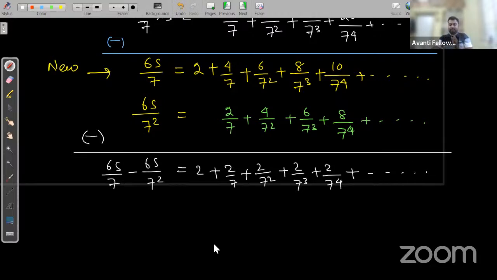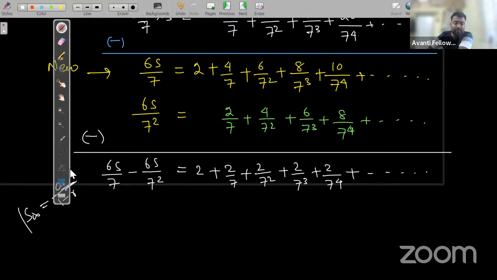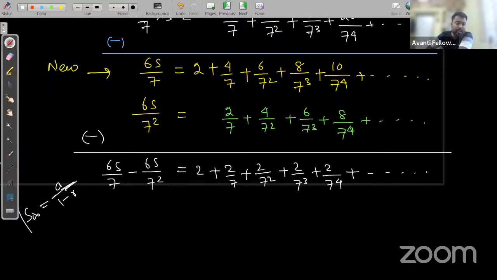So easily we can find the sum of the geometric progression. And also you can see in the right hand side, we have an infinite geometric progression. So what is the formula to find the sum of an infinite geometric progression? S infinity is a upon 1 minus r. This is the formula to find the sum of an infinite geometric progression.